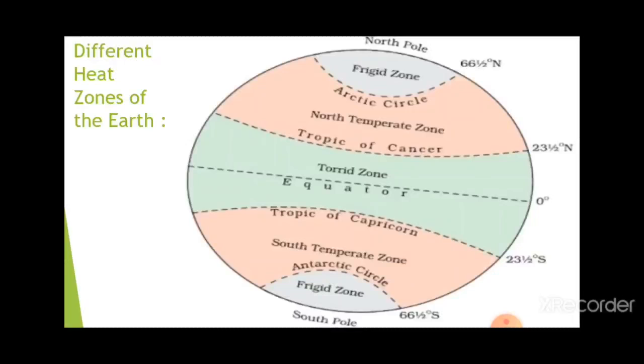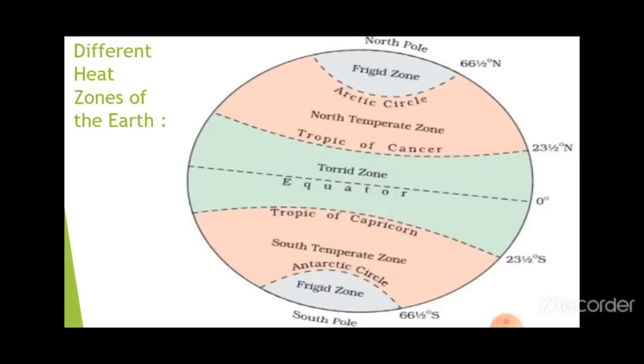There you can see the picture of the different zones. It starts with the torrid zone. The torrid zone is the middle one, and this zone has the maximum temperature, because of the earth's shape, the maximum sun rays or direct sun rays fall on the torrid zone near the equator area.